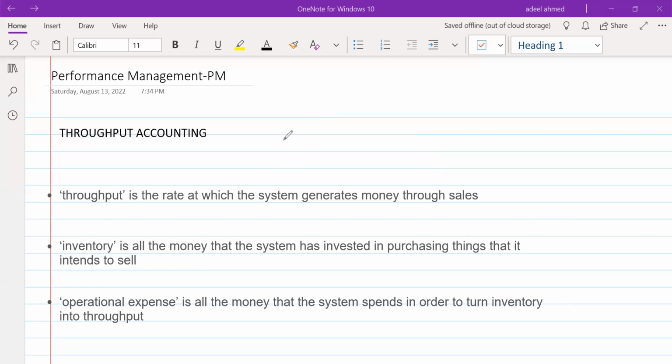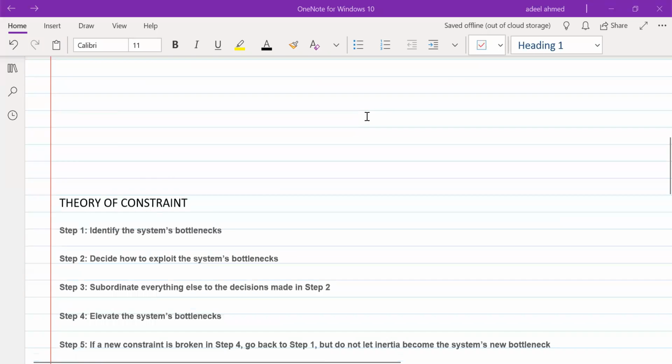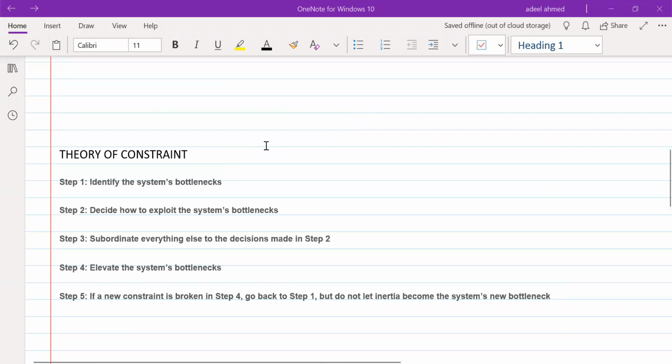So if we now quickly refer to the steps involved in the theory of constraints before moving on to the example. As I said earlier, first of all, we have to identify the bottleneck, the process that is taking more time, or the process that will ultimately result in generating less output. Then the second step is what we were discussing about the optimal production plan. We have to decide how to exploit the bottleneck, and this will involve making an optimal production plan.